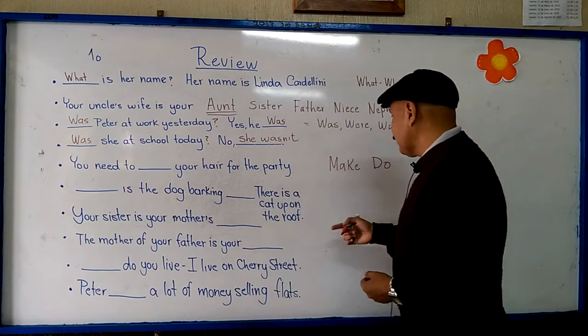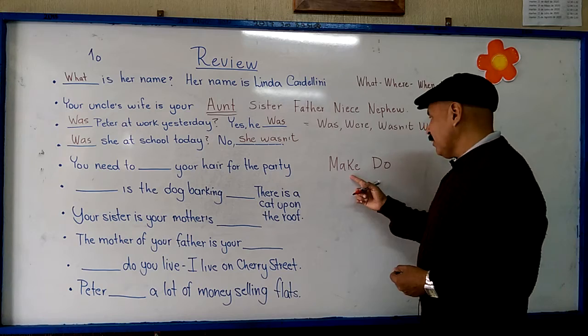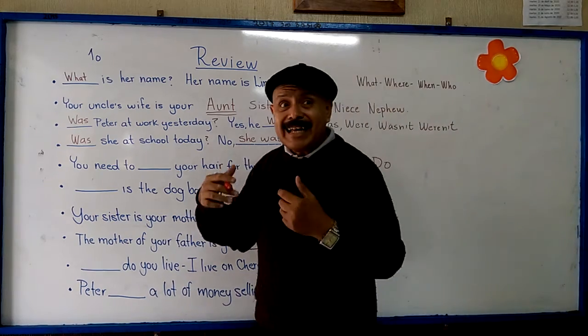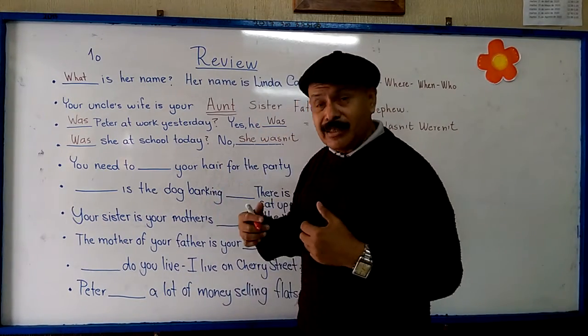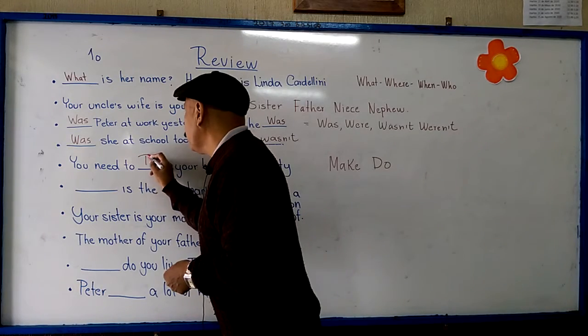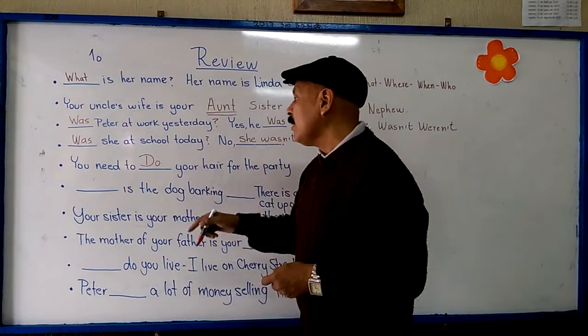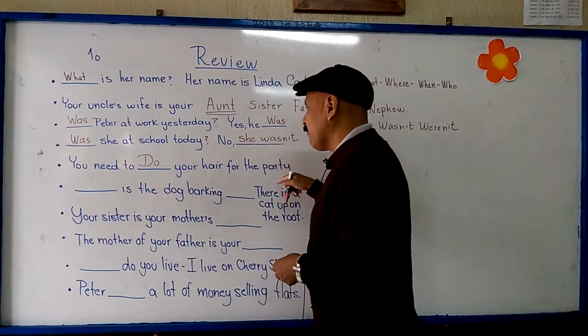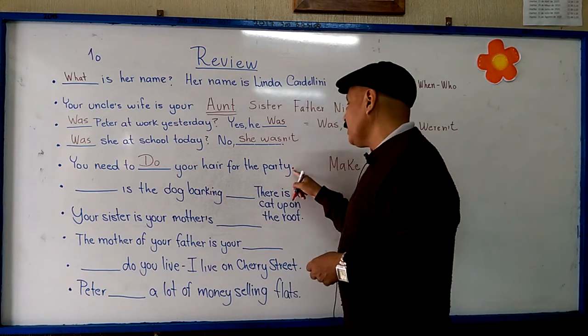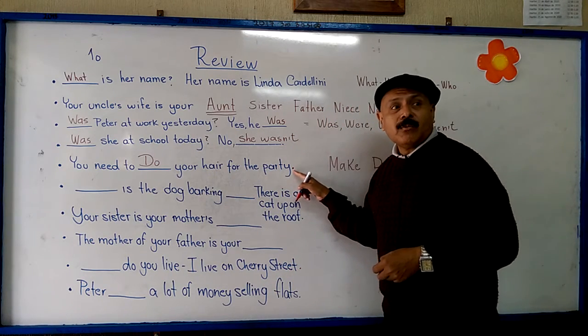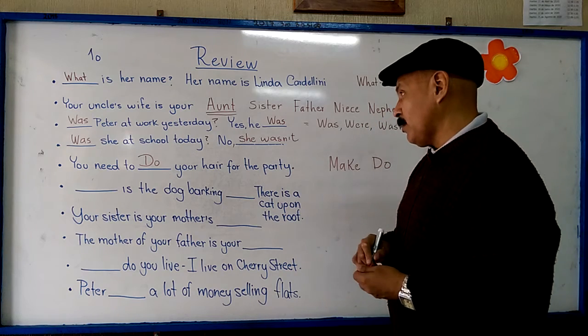In this case, make is not correct. It's do, because arreglar el pelo en español, it's do. Do your hair. You need to do your hair. Tienes que arreglar tu cabello para la fiesta. And remember to always finish the sentence with a dot. That's all you have to remember.